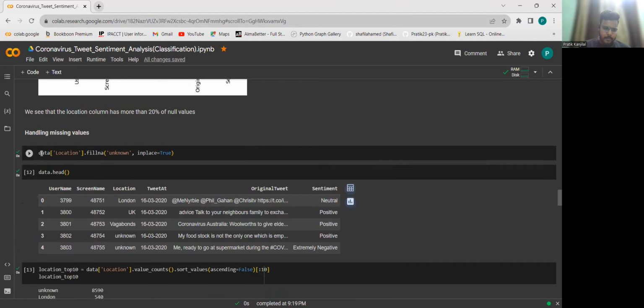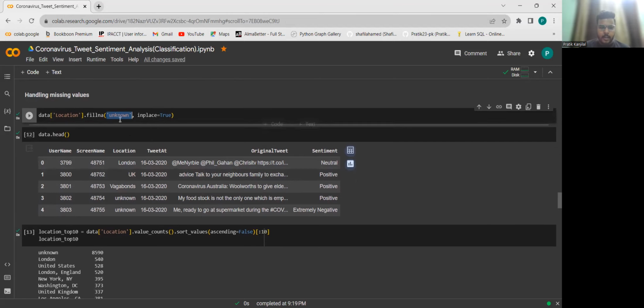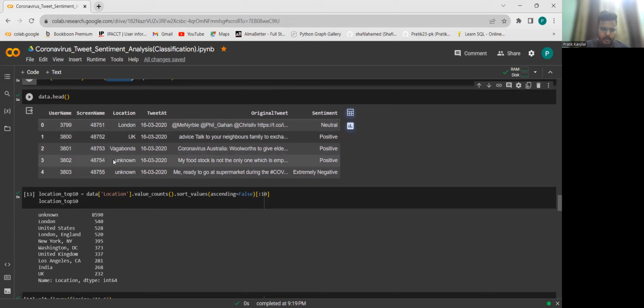And look at what I've done. I have just placed a string, unknown, in place of the null values for the location column. If the location is not there, then it will be reflected as unknown. And let us have a look here. We see that there were null values previously, and now they are converted to unknown.